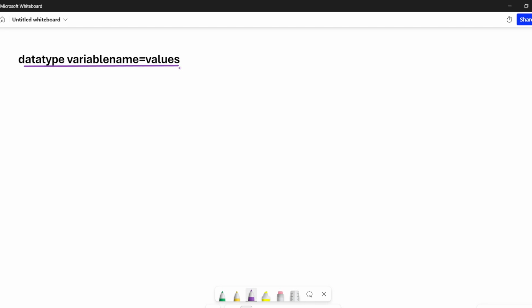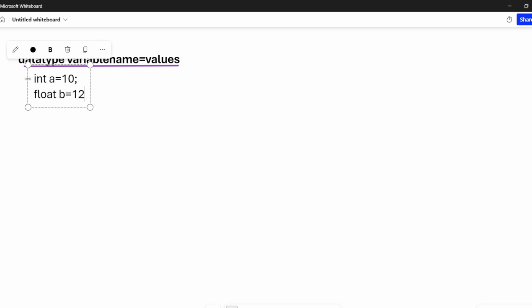Are you getting this, everyone? Yes, sir. So if I want to store an integer, I will write int a equal to 10. Then I will write float, because I want to store a decimal value: float b equal to 12.5. We are already done with this.